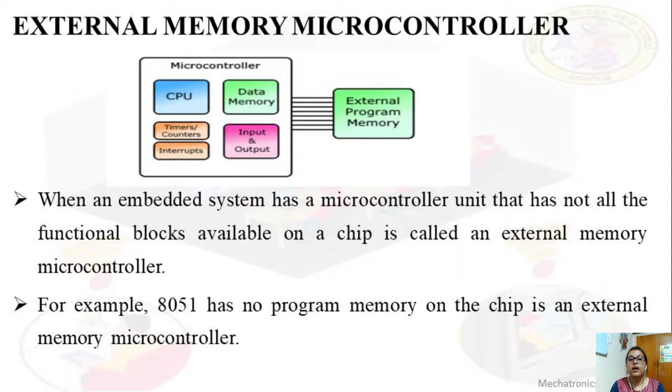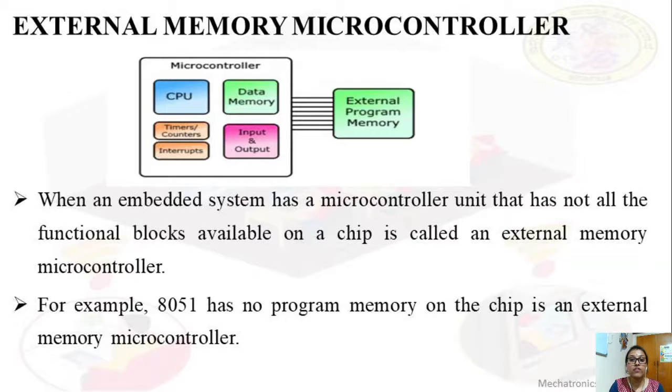An example we can give here is 8051. 8051 is an example for both embedded memory microcontroller and external memory microcontroller, because 8051 has both internal memory as well as external memory, whereas the 8031 microcontroller doesn't have any internal memory. We have to interface the memory externally. The 8031 has a program memory which is interfaced externally. That is a pure example of an external memory microcontroller.